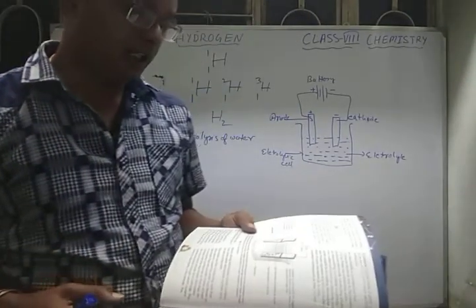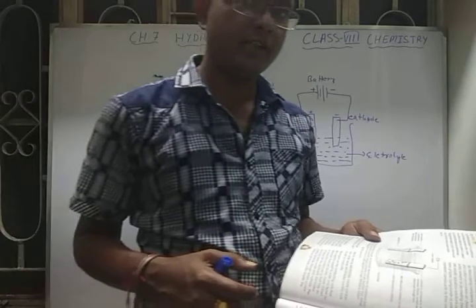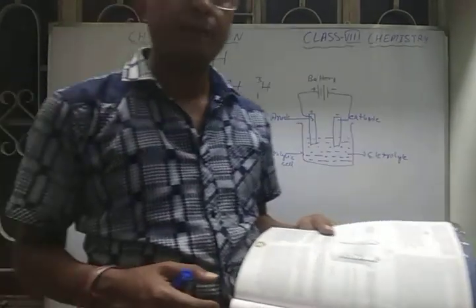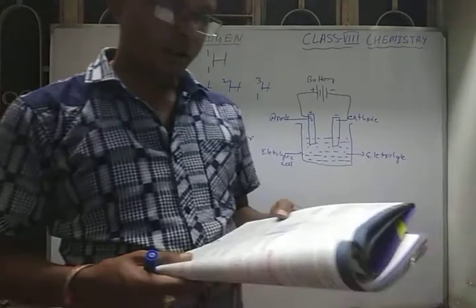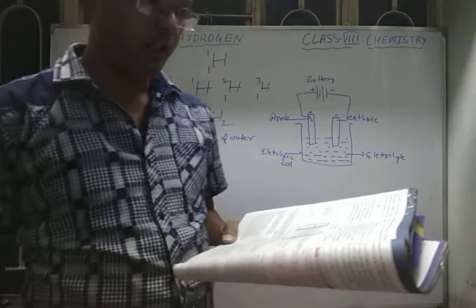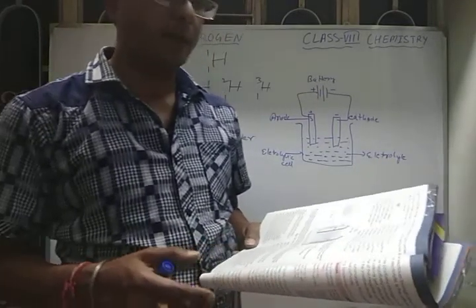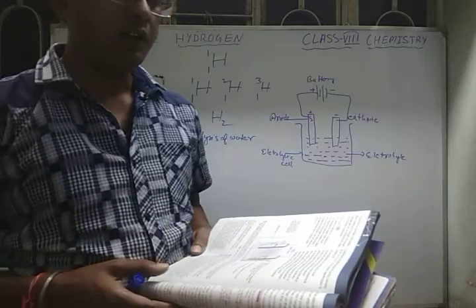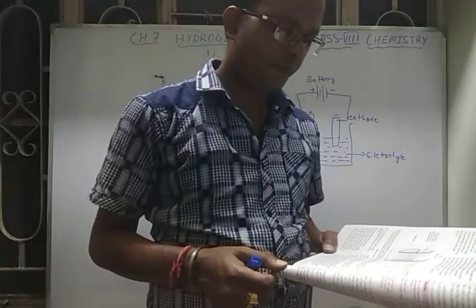Among weak electrolytes we can take acetic acid, CH3COOH, or ammonium hydroxide, NH4OH. So the electrolytic cell is the container, and this whole experiment is conducted in this special container that I told you about, the electrolytic cell.